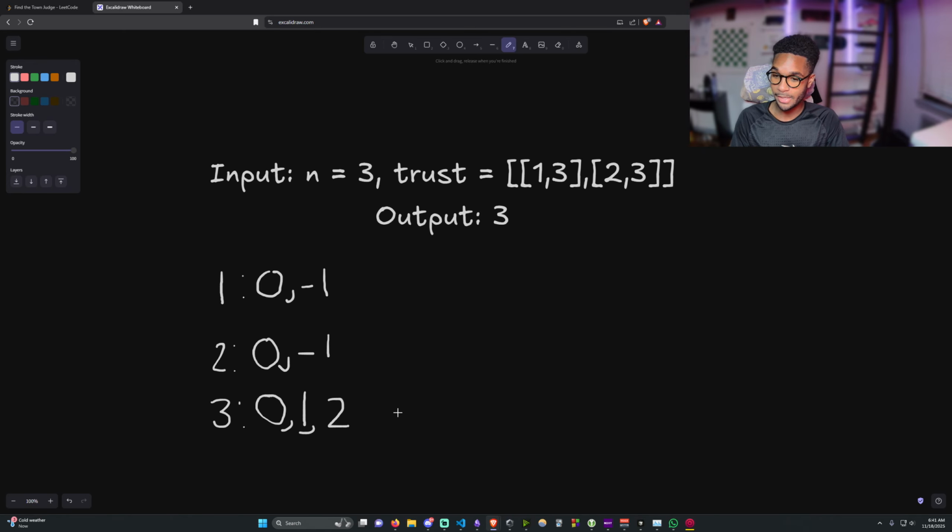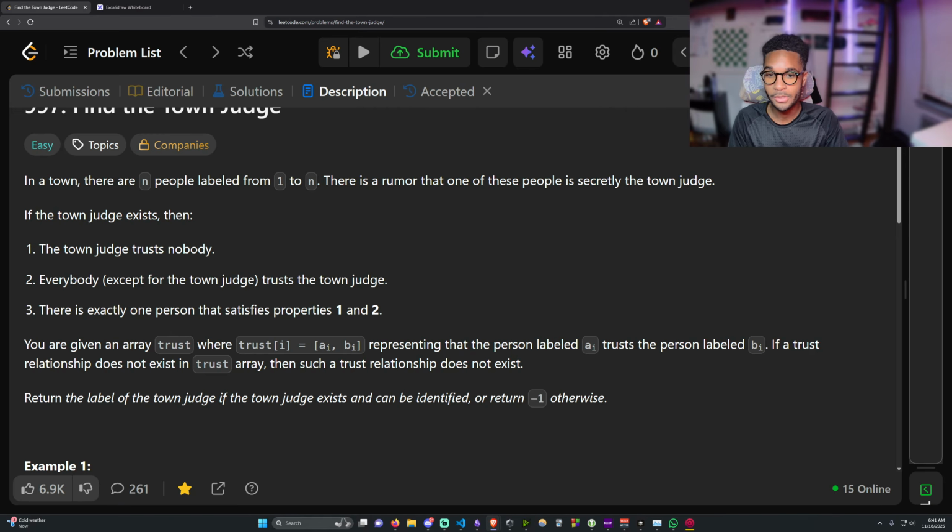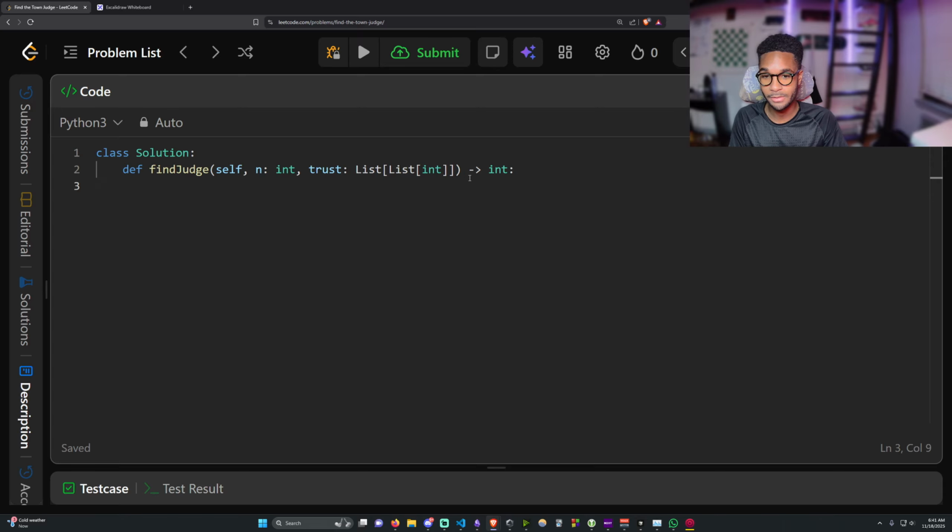And we check, and we say, does anybody have a final trust score of n-1, with n being 3? So 3 minus 1 equals 2. Does anybody have a trust score of 2? Ding, ding, ding, person 3 has a trust score of 2. And if no one has a trust score of n minus 1, then we return -1. So let's quickly go into how to actually solve this.